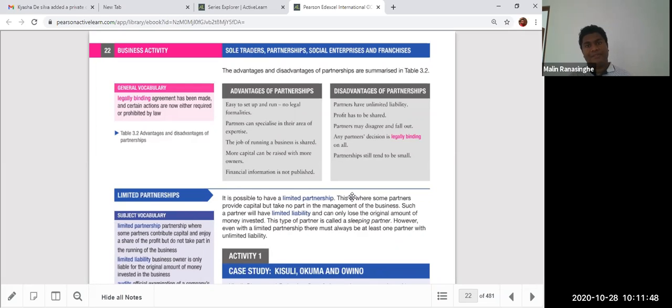More capital can be raised. With 2 to 20 people, you can bring more capital to the business from them. Also, financial information does not have to be published. That's another advantage. For limited companies at PLC level, financial information always has to be published.